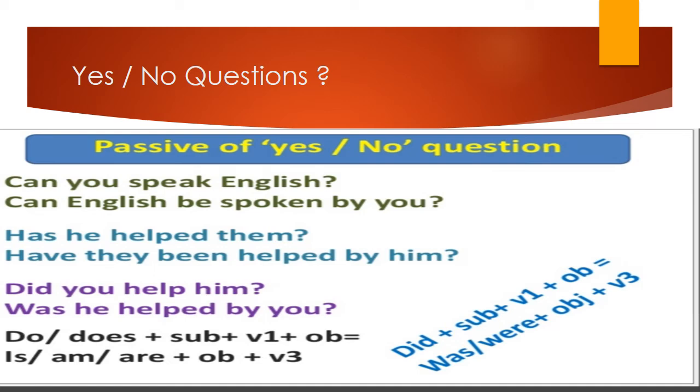Let's do some examples of these questions. Can you speak English? Can English be spoken by you? Has he helped them? Have they been helped by him? Did you help him? Was he helped by you?